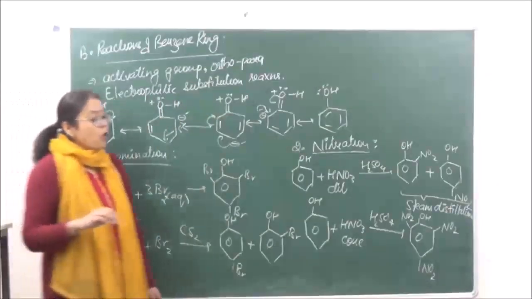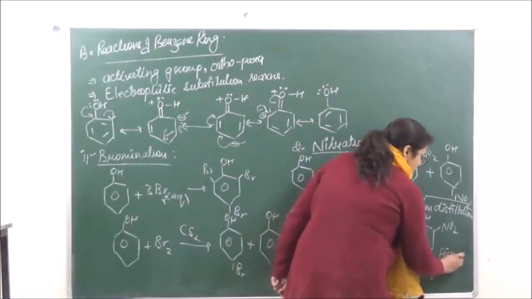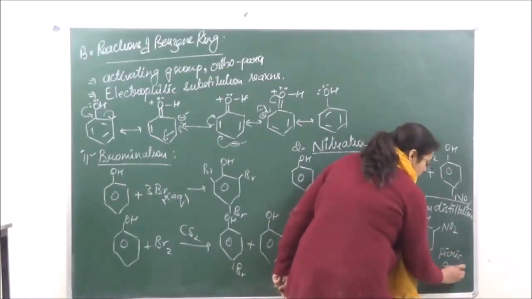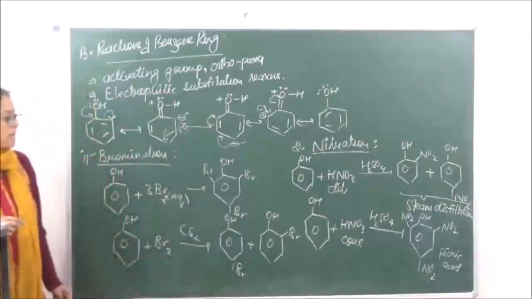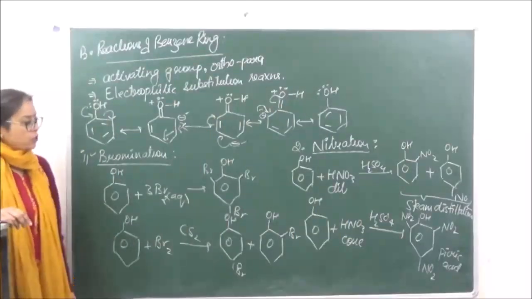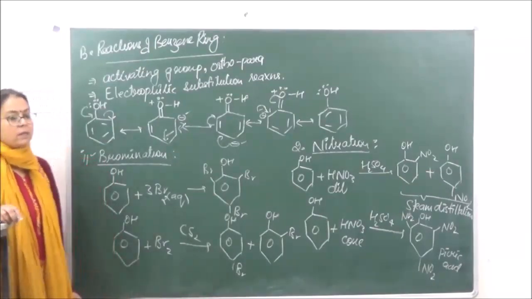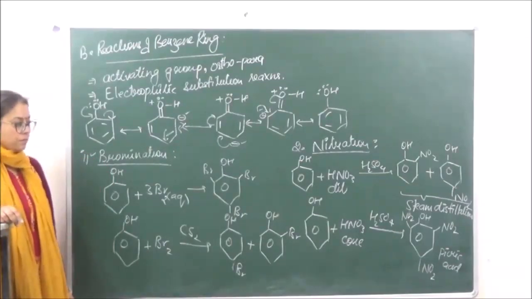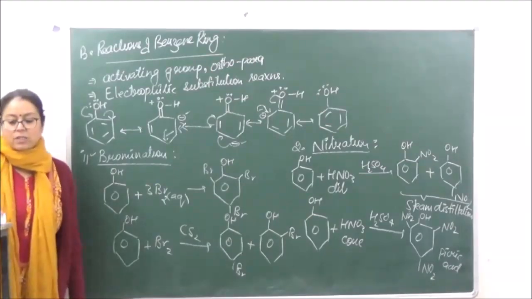Trinitrophenol, and it is more commonly known as picric acid. 2,4,6-trinitrophenol or picric acid. Is it clear? So this is nitration reaction.